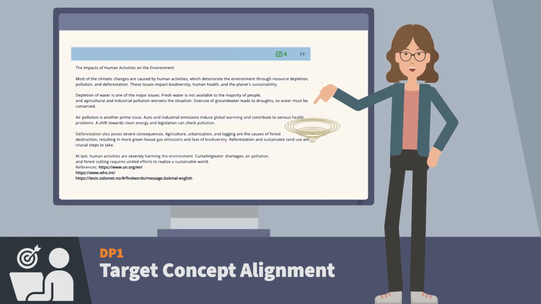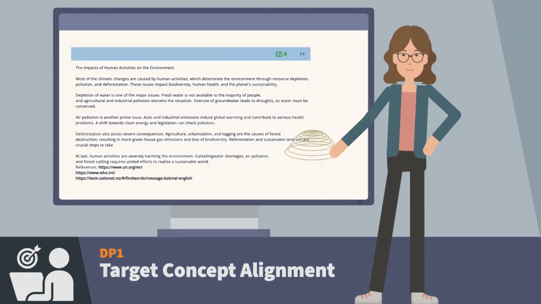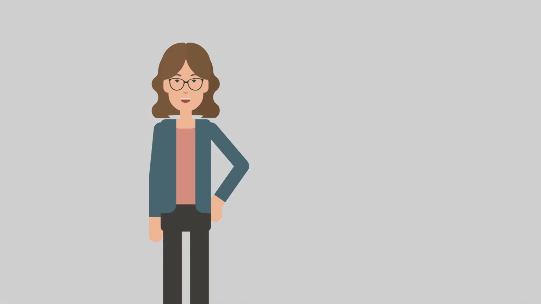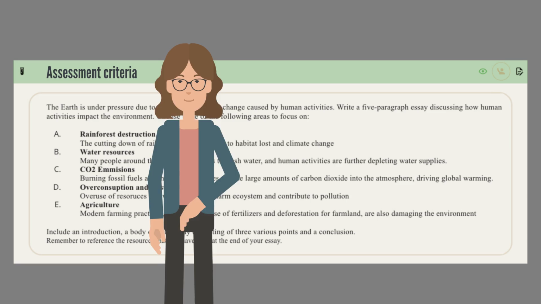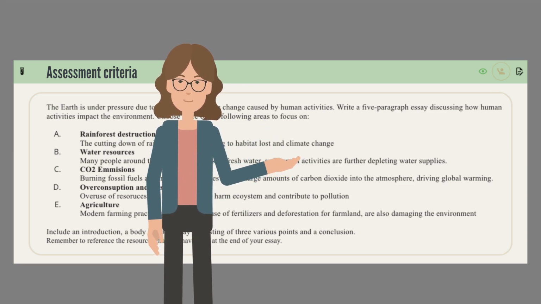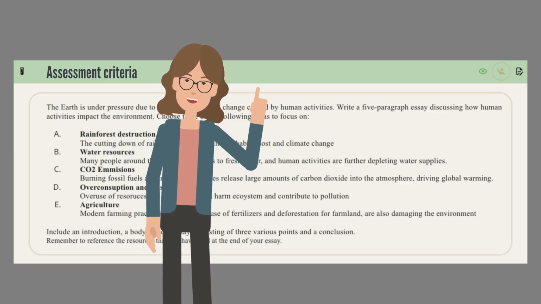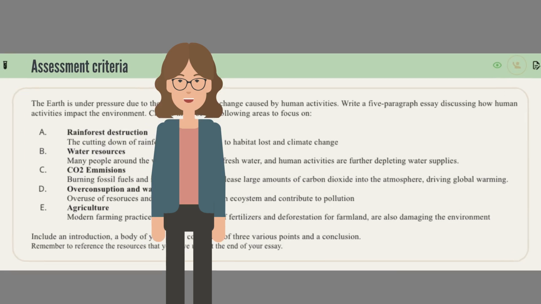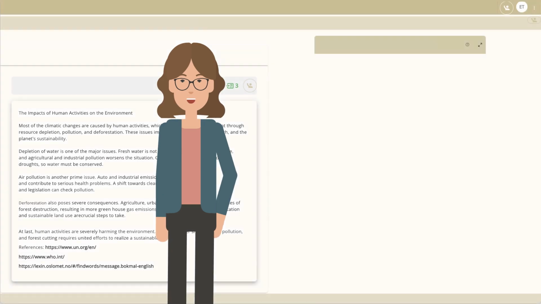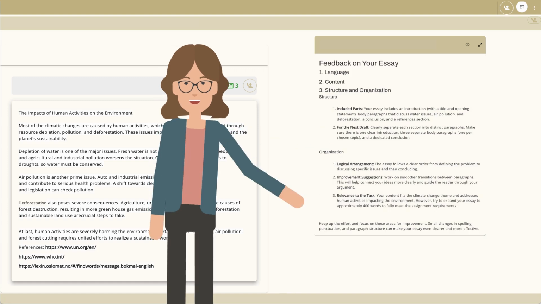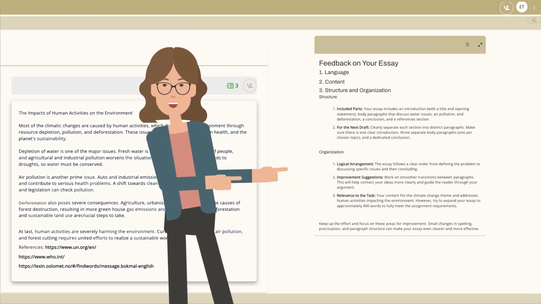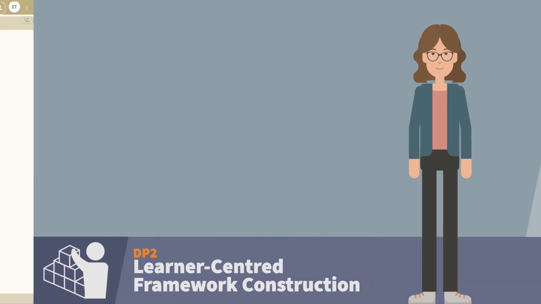The first principle focuses on clear learning criteria, or target concept alignment. Feedback in it is not detached, but directly linked to the assessment criteria that characterize a good text. It is personalized and concrete, helping the students develop conceptual understanding related to text quality. We have categorized feedback into 4 areas: language, content, structure, and organization. This provides clear guidance in the writing process.